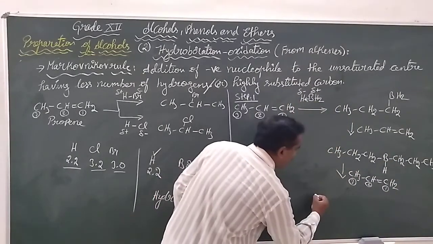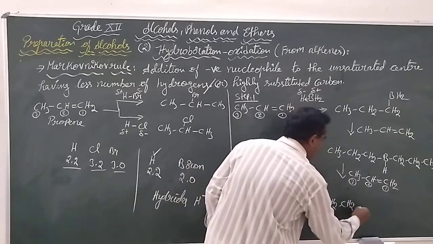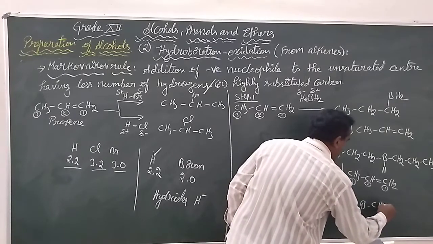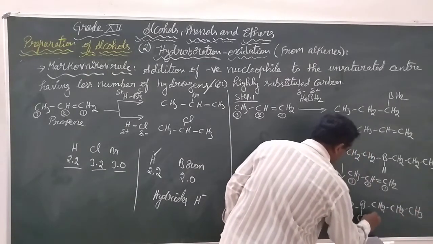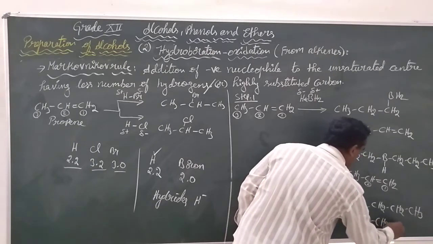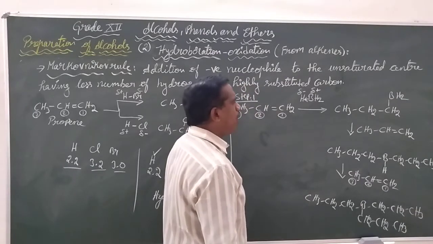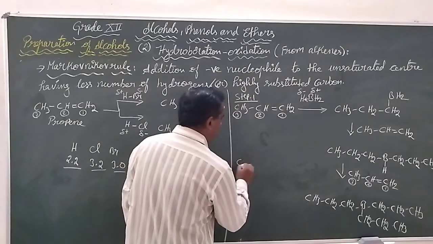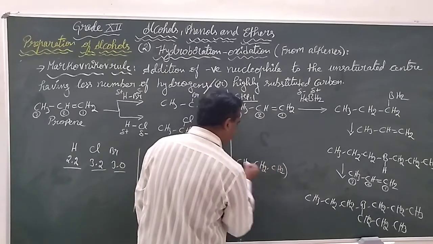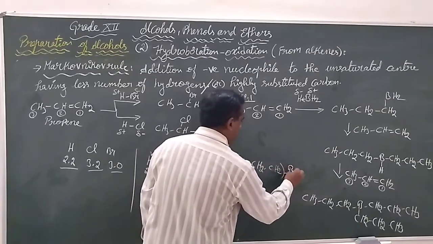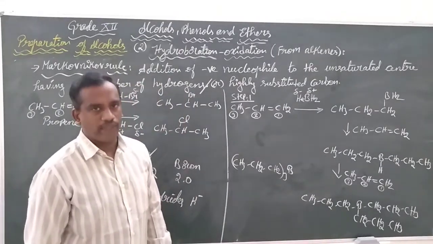The product that we are going to get here is CH3, CH2, CH2, B, CH2, CH2, CH3, CH2, CH2, CH3. Sometimes we may find this too long, so we can also write it in a short method: CH3, CH2, CH2, thrice B. This is the step 1 product that we got.